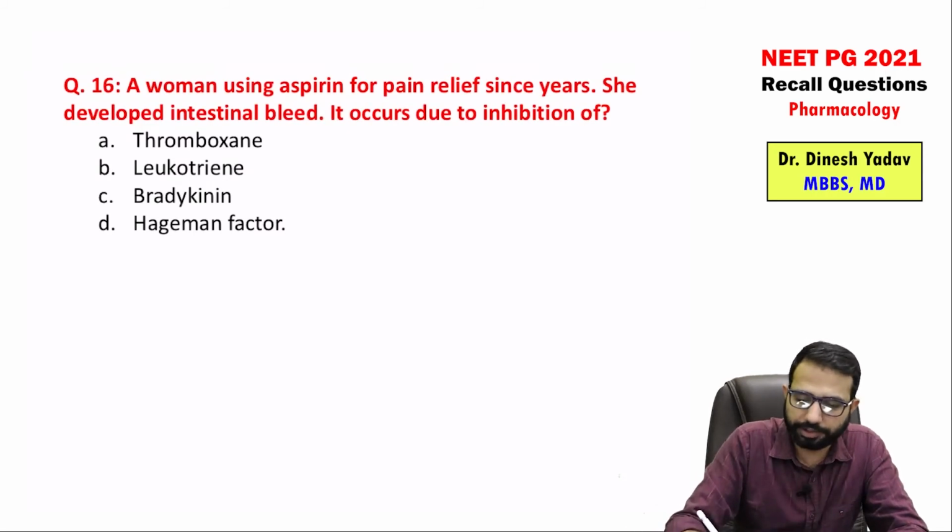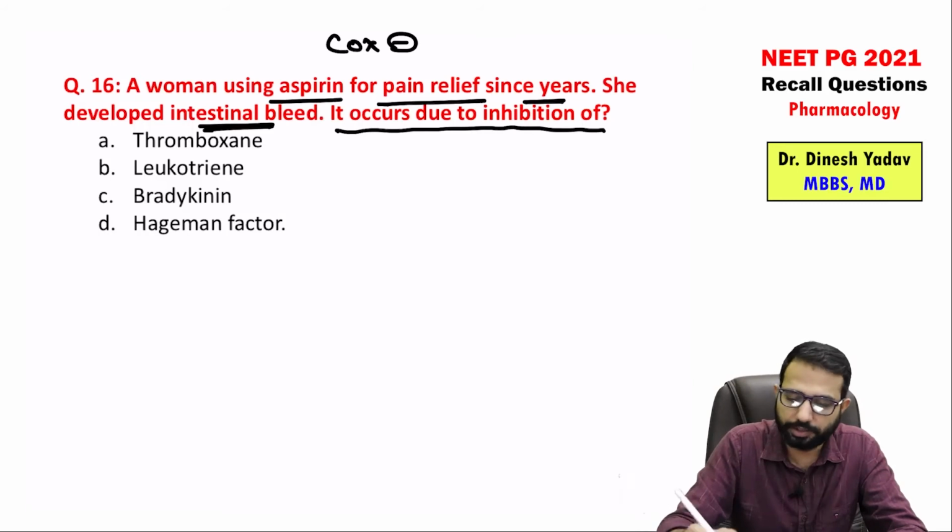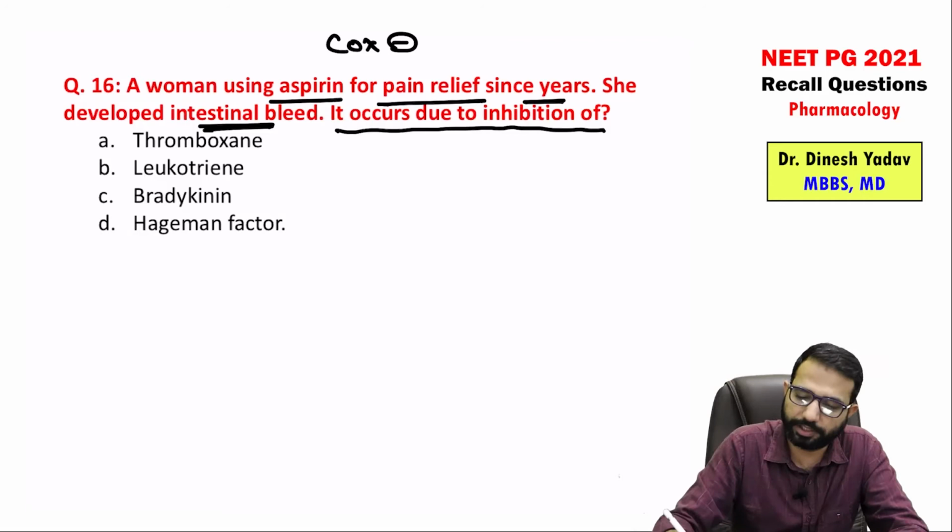A woman was using aspirin for pain relief for years. She developed an intestinal bleed. So it occurs due to inhibition of what? So guys, aspirin means COX inhibitor. Now she is having the intestinal bleed. Why is the bleeding there? Because of the antiplatelet effect.